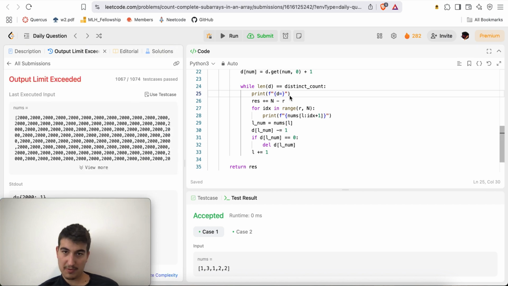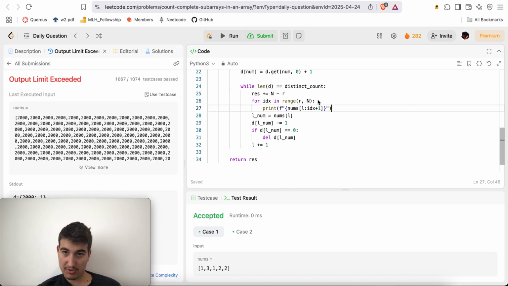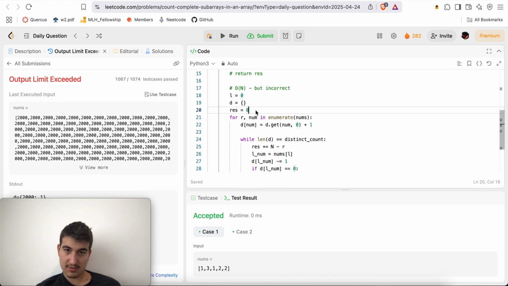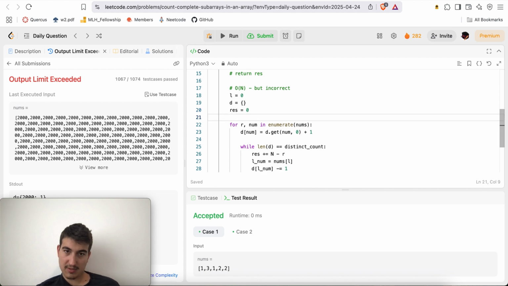But yeah, okay, output limit exceeded. It is crazy how much I am lagging. Oh my goodness. Okay, so here we'll say res, L, D are equal to 0, 0, and this.